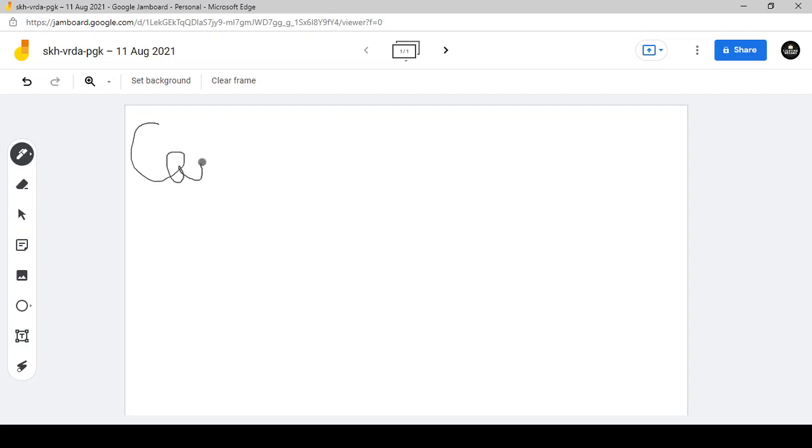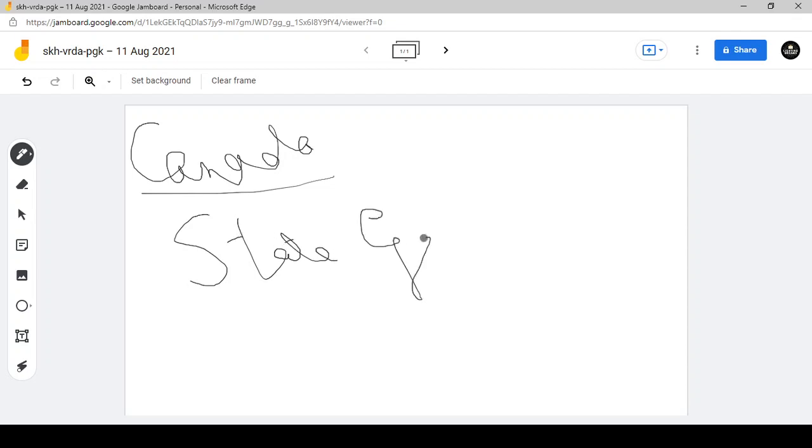Now what are the things that we have borrowed from Canada? That is the next thing. From Canada we have borrowed the appointment of the state governor. We have a state governor in every state. What is the article of the governor, how the governor is appointed, what is the procedure, that we will be discussing in detail when the governor topic comes. So this is the state governor.